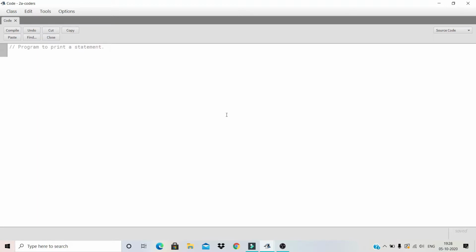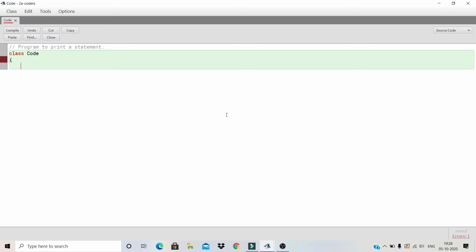Okay. Then the first thing we need to write. This is not the first thing, this is not needed actually. The first thing we need to write, in making a simple program, not a complex program, is the class name, code. So we specify the class name. It is code. Then we open the body of the class. The curly bracket is used to open a body.